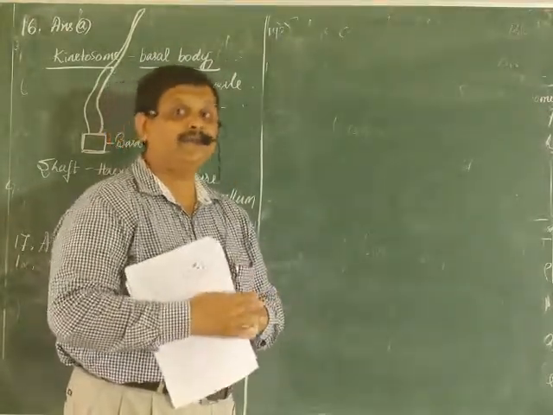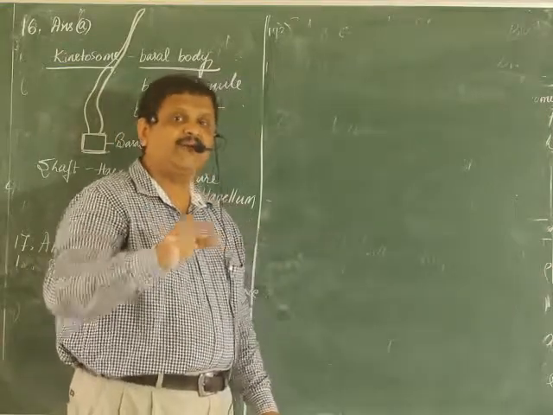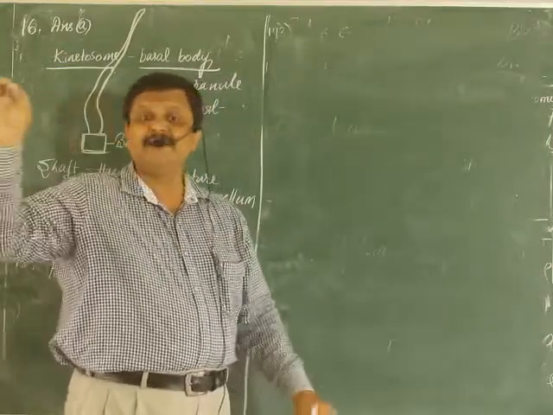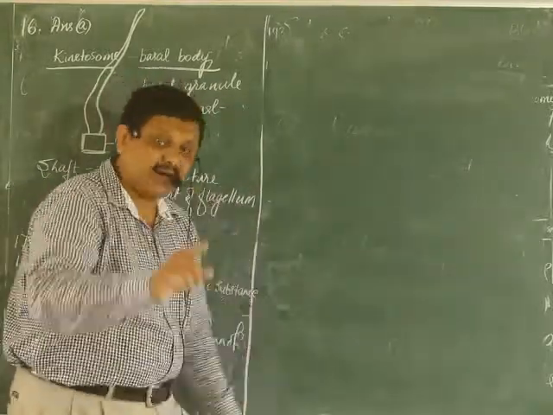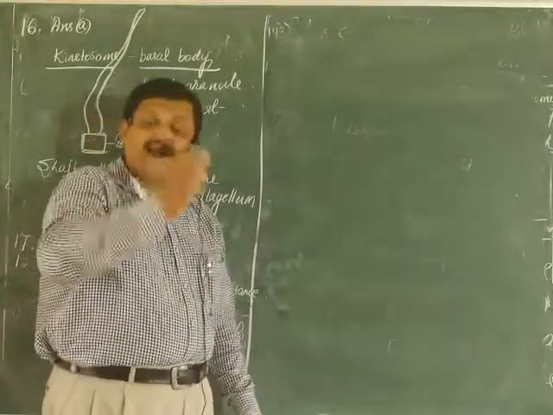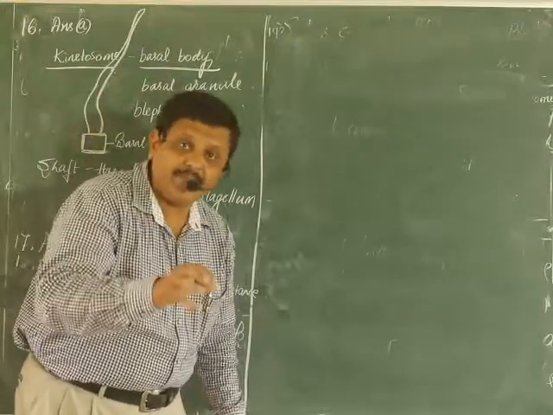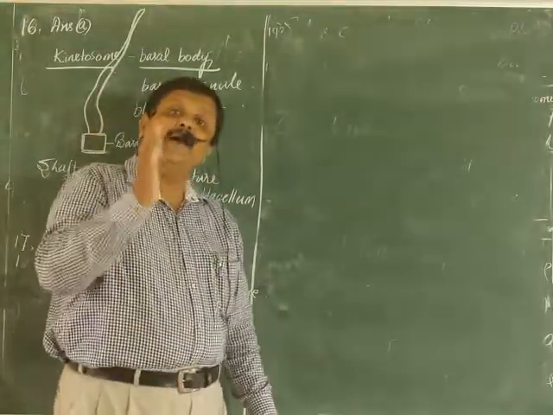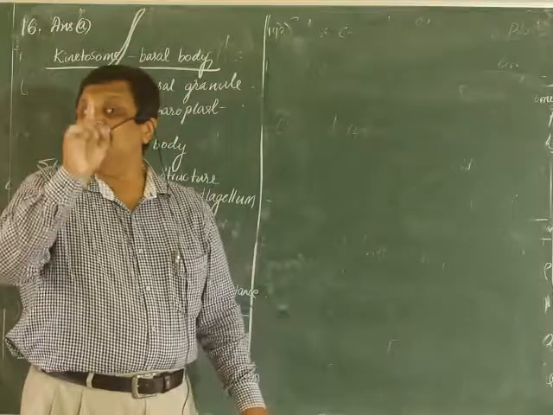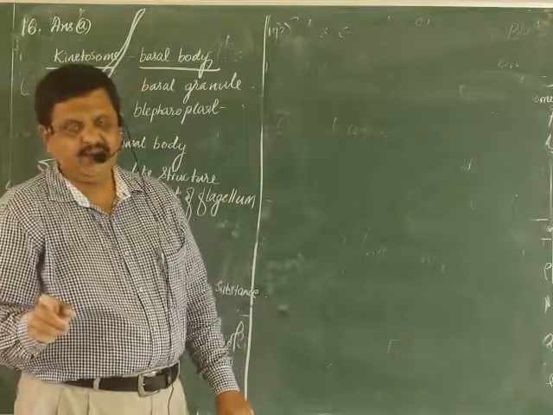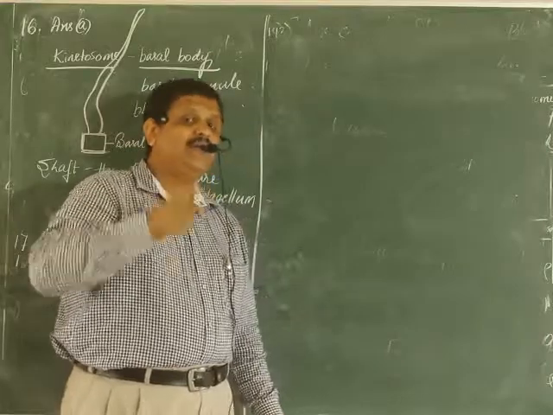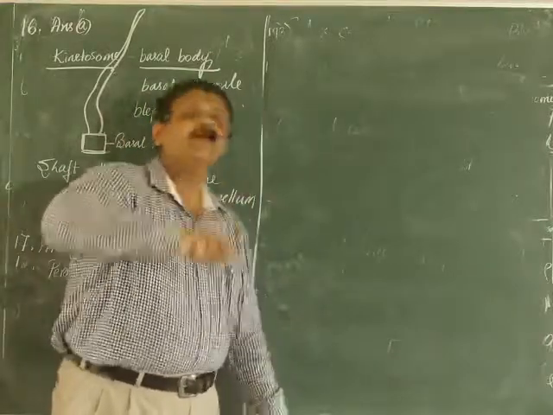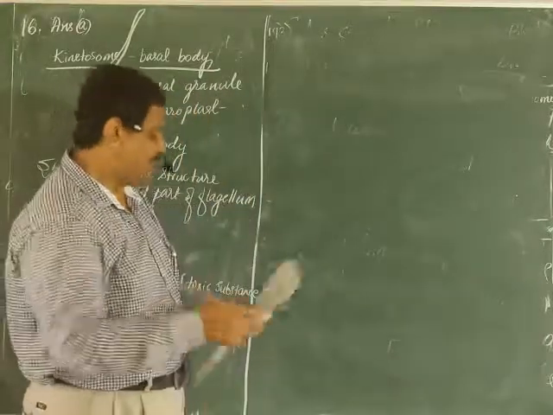For example, constructive metabolism is joining of amino acids, the formation of a long chain of amino acids. Breaking is destructive: when you consume chapati, it is broken down into amino acids. Chapati is a plant protein. Our body stores it by converting it into animal protein. So you should remember that.